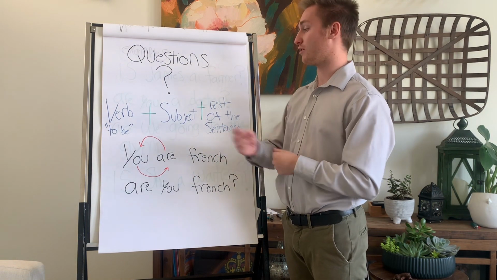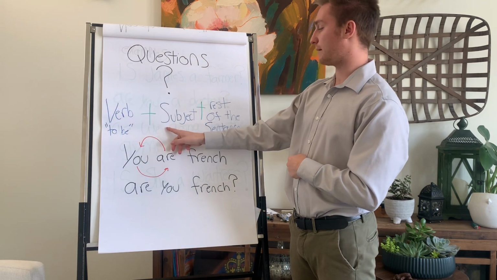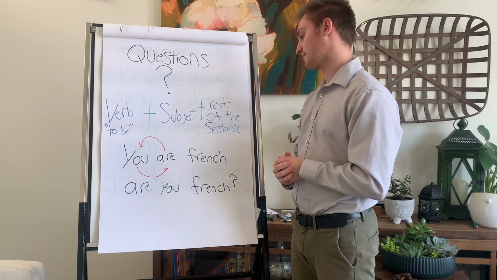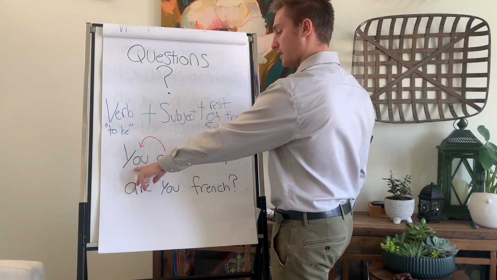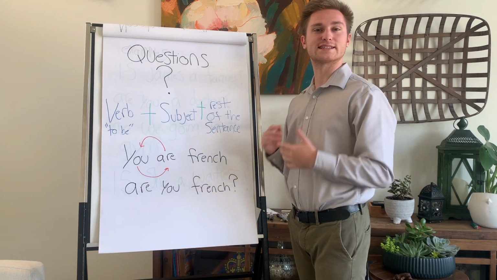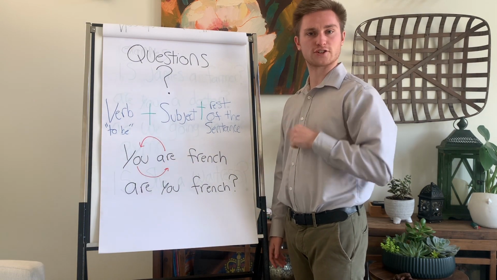Okay? So, verb, subject, the rest of the sentence. So, here's an example. You are French.